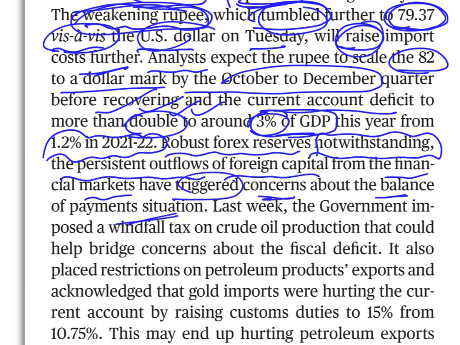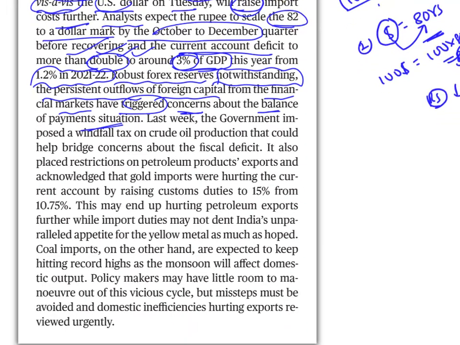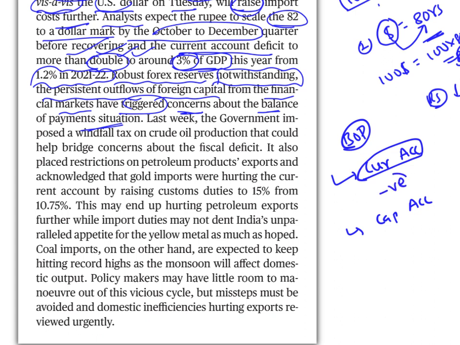Very, very important sentence. I want you to pay full attention. Look at this. In the balance of payment account, we have two accounts. One is current account, the other one is capital account. So we looked at current account. Almost always it ends up in deficit, so it is generally negative. Capital account generally is positive, so it balances current account deficit.